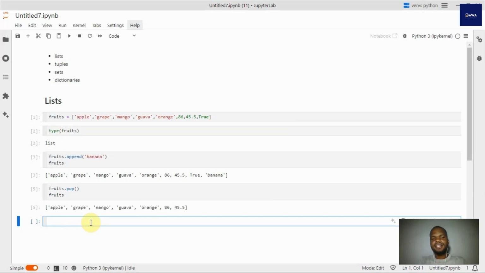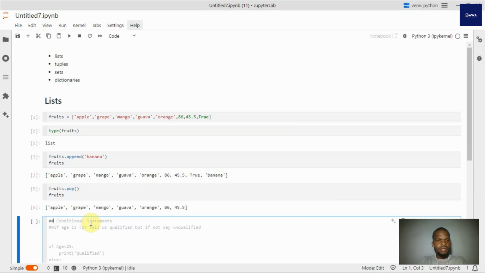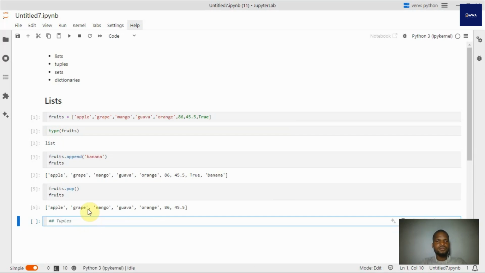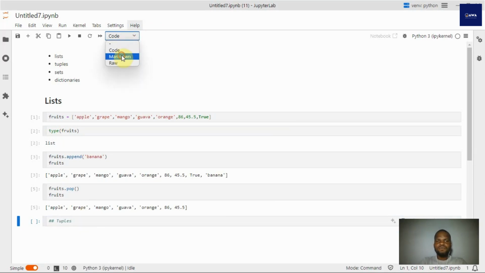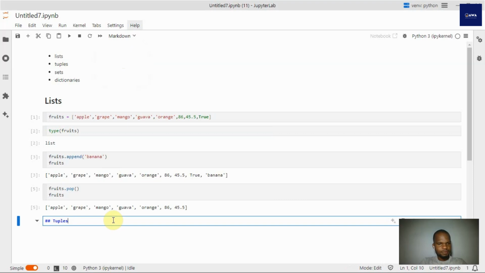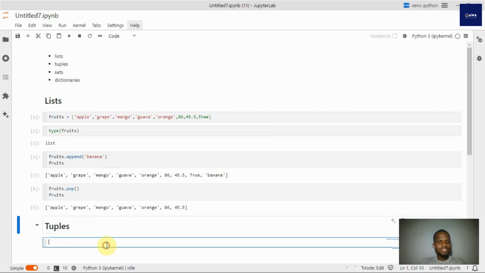Now let's see the next kind of data type that we have, which is the tuples. Basically, they are still a list of items, but they are not a list as per a list because they are ordered.